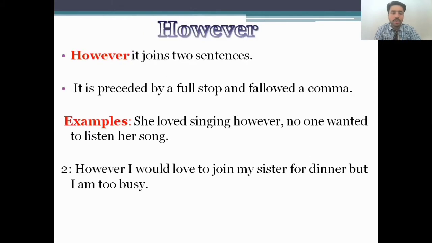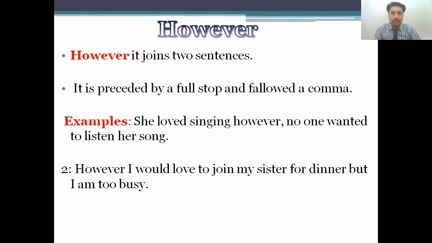Let's proceed to another slide, however. It joins two sentences. It is preceded by a full stop and followed by a comma. I'll give an example: she loved singing, however, no one wanted to listen to her song. In this sentence there are two different sentences, and however connects them.